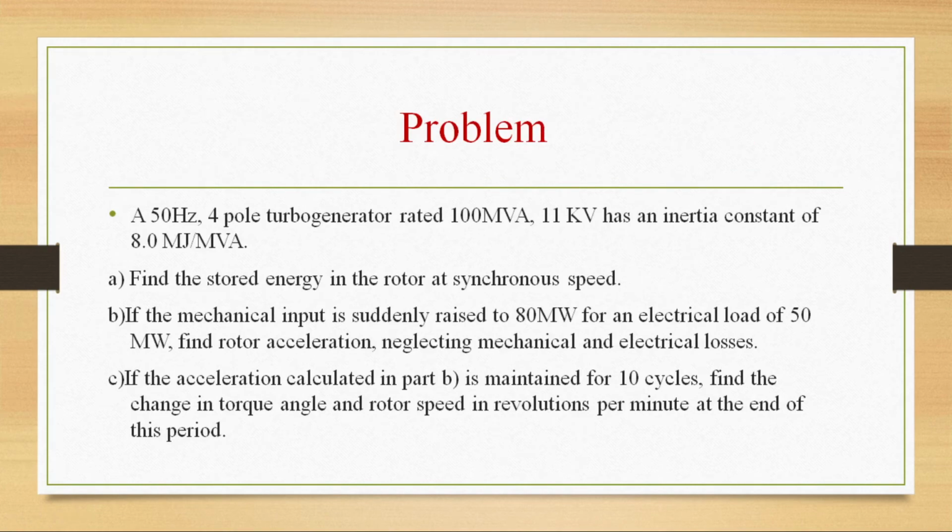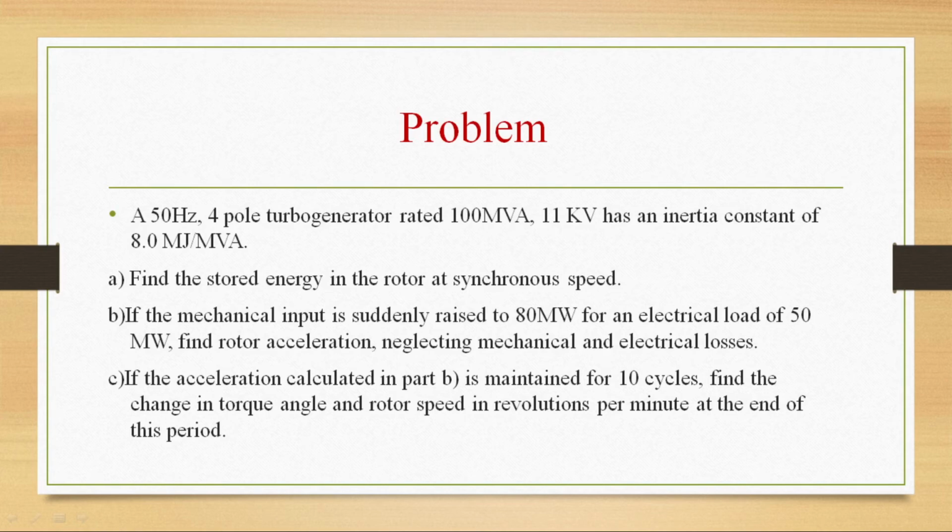A 50 Hz 4-pole turbo generator rated 100 MVA, 11 kV has an inertia constant of 8 MJ per MVA. We have to find three things here. First, find the stored energy in the rotor at synchronous speed. Second, if the mechanical input is suddenly raised to 80 megawatt for an electrical load of 50 megawatt, find the rotor acceleration neglecting mechanical and electrical losses. Third, if the acceleration calculated in part B is maintained for 10 cycles, find the change in torque angle and rotor speed in revolutions per minute at the end of this period.